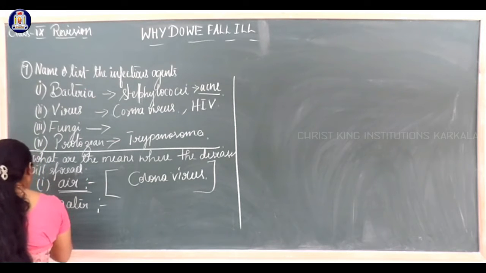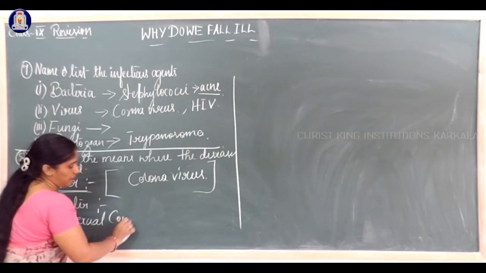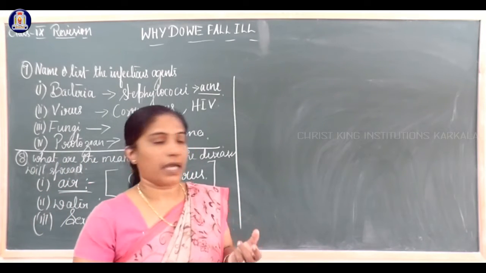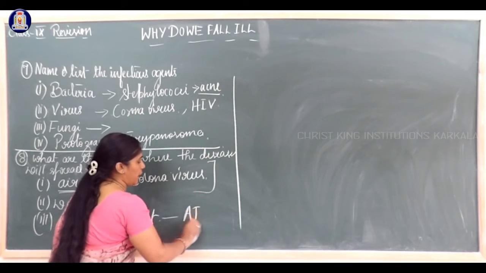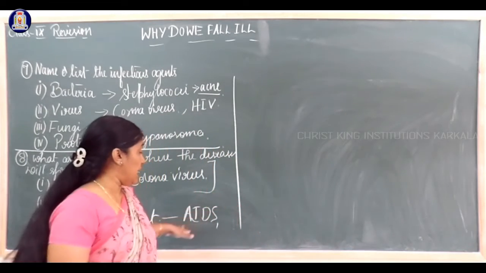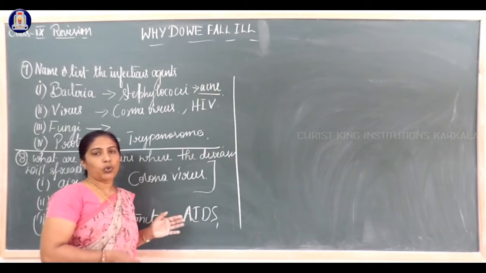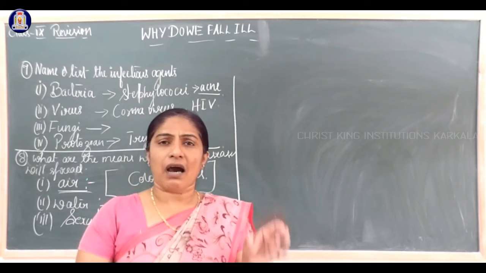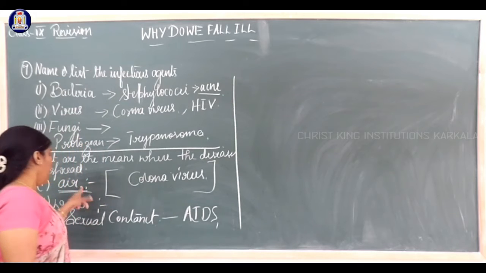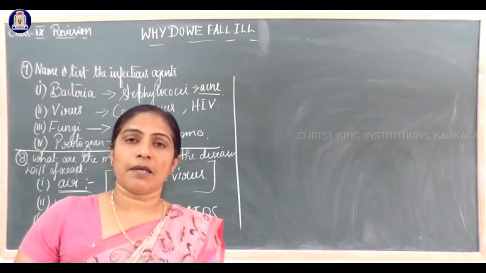Third, which one is that? Sexual contact. Sexual contact brings AIDS, unwanted pregnancy, etc. The HIV virus is responsible for AIDS, and not only AIDS, we get different types of diseases through sexual contact. So all these are the means of spreading different types of diseases: air, water, sexual contact, etc.